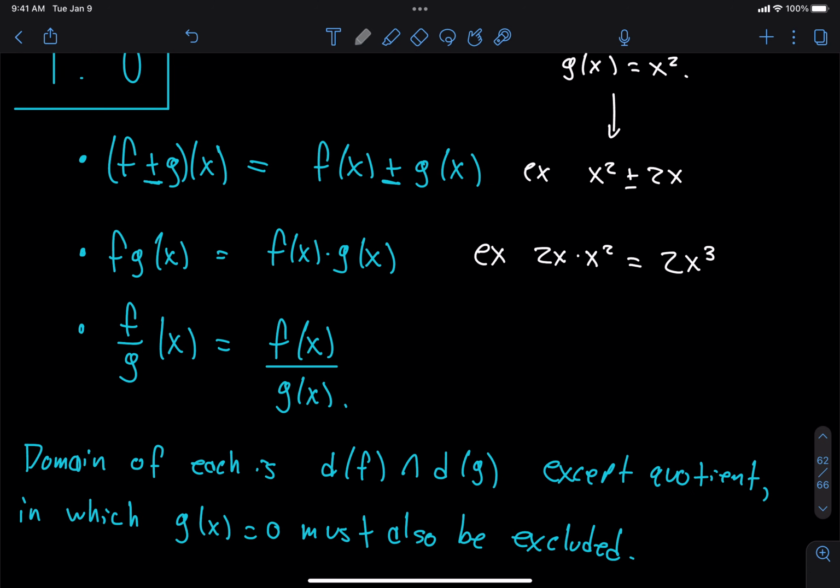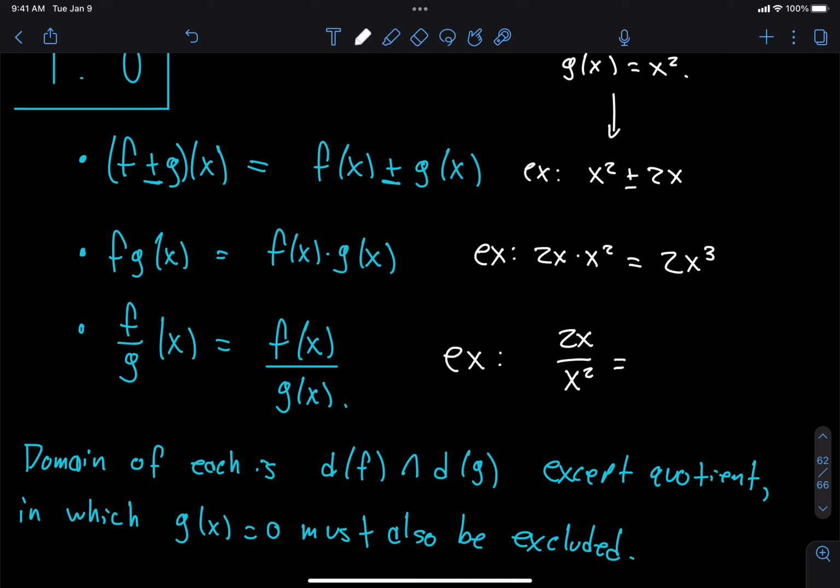So next up we have division. If I write (f divided by g)(x), then what I mean is for every point, by which I mean every x value, I'm going to take the height of f(x) and divide it by the height of g(x), and that's going to be the height of this new function. That new function is easily expressed by 2x divided by x squared, which of course can be simplified, can't it?